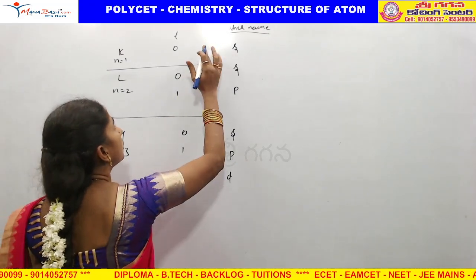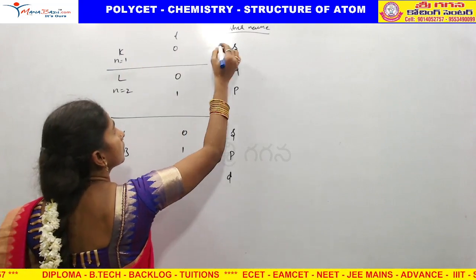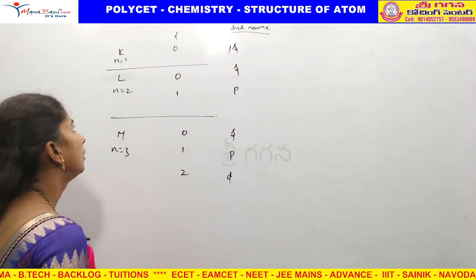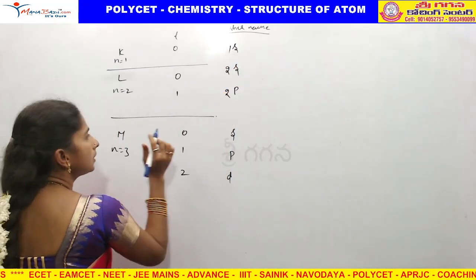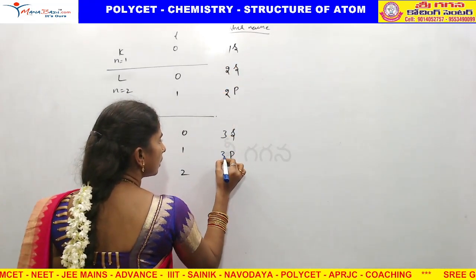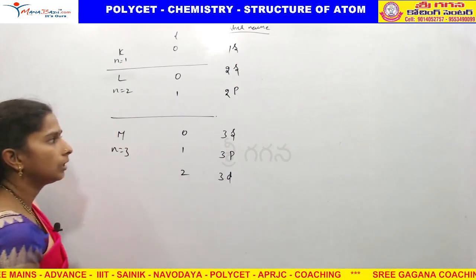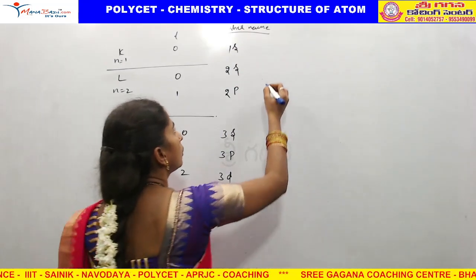You may think that how we can find out this. You can give the number, no problem. It is in the first shell, so you can call it 1s. This is in the second shell, this is 2s and 2p. This is in the third shell, 3s, 3p, 3d. Now there is no any difference. There is no any confusion.